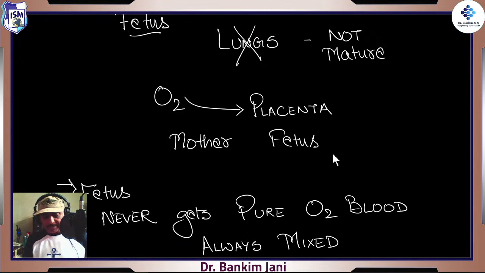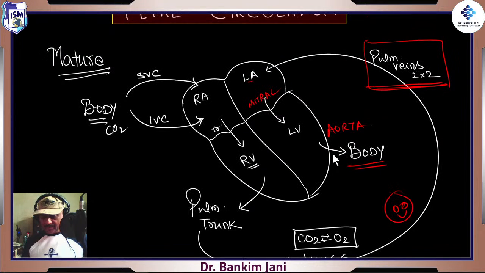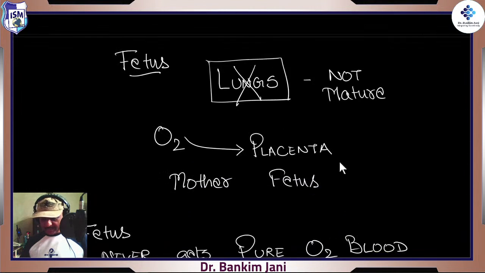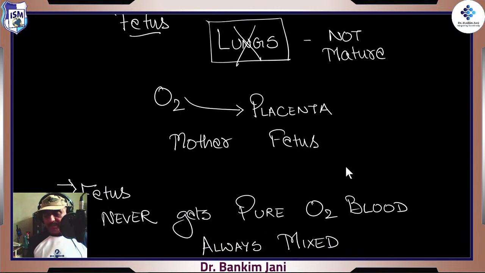So in the fetus, there are no lungs. The moment we say that there are no lungs, this entire component is lost. So that responsibility has to be carried out by someone, because the lungs are not mature, and literally they are like drowned. They are fluid-filled, because there is no air passing through them. So this oxygen has to come via the placenta, because the placenta is the connection between the mother and the fetus.